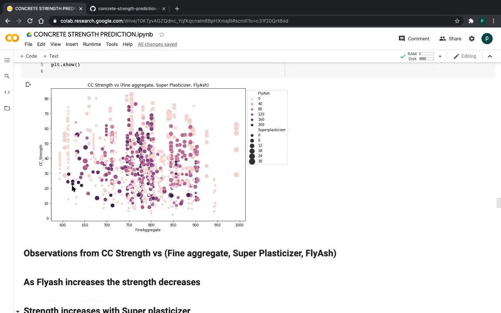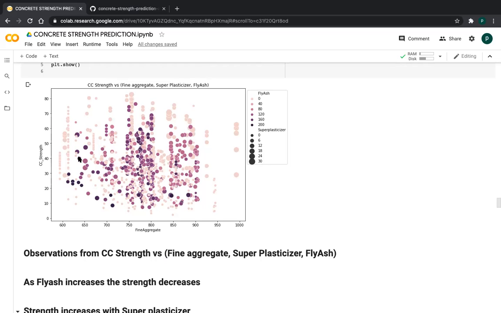Look at the small dots, it gives less strength. There are no black colors in the upper part, meaning if the fly ash content is less, the strength is more. If the fly ash content is more, the strength is less. So we need to observe the super plasticizer. The super plasticizer is more, we need to see.